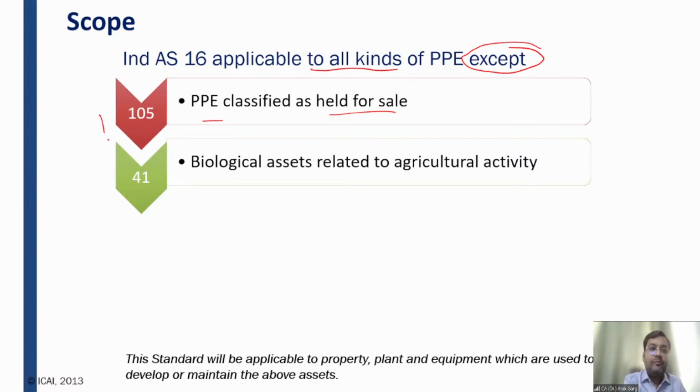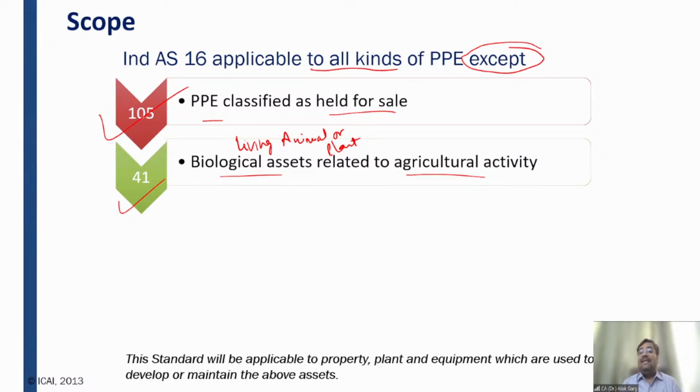Okay. Ind AS 41, agriculture asset. Biological assets related to agricultural activity. Ind AS 16 is applicable to all kind of PPE except biological asset. What is meant by biological asset? Biological asset means living animal or plant. This is the definition of biological asset.